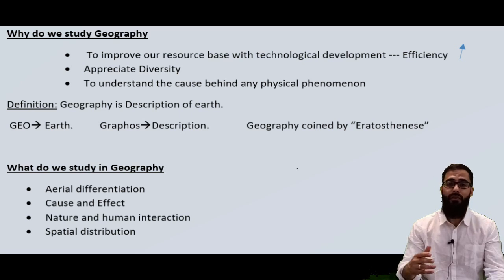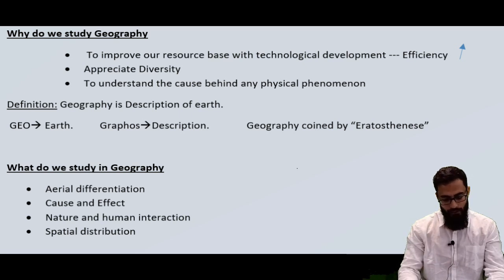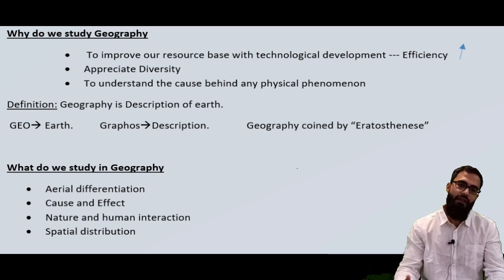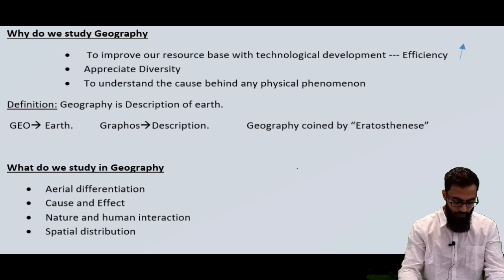Also, they can take preventive measures. If it is going to happen in a region with similar conditions, they can prevent losses to the people as well as to property. So, to improve our efficiency, to appreciate the diversity, and to understand the cause behind any physical phenomena.